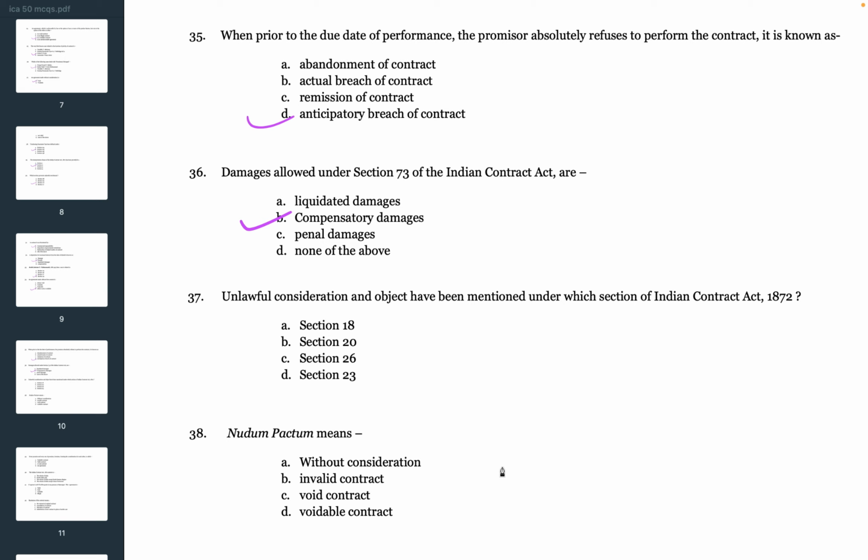Next question. Unlawful consideration and object have been mentioned under which section of the Indian Contract Act 1872? The options are A. Section 18, B. Section 20, C. Section 26, D. Section 23. So the correct answer is D. Section 23.